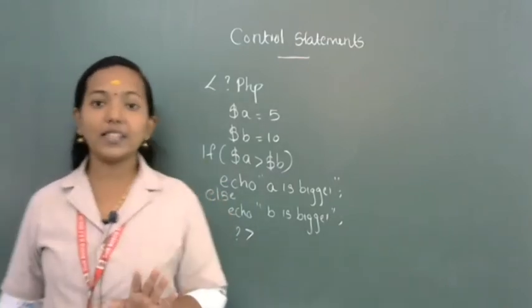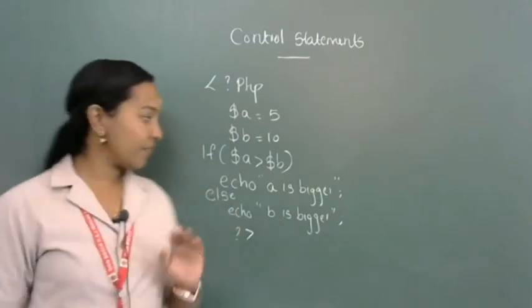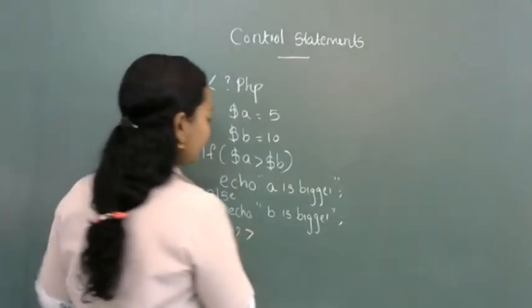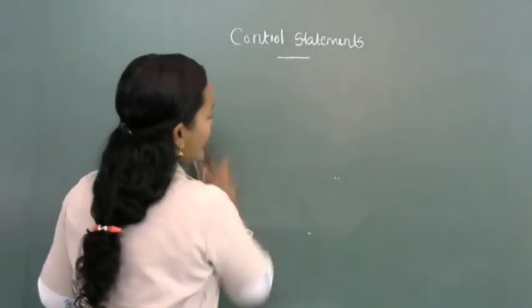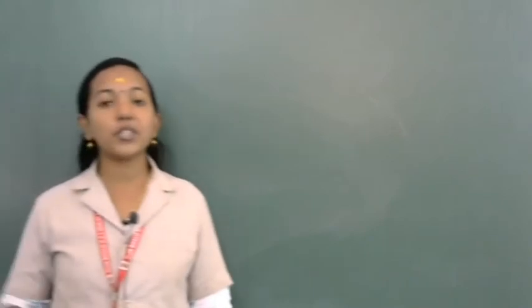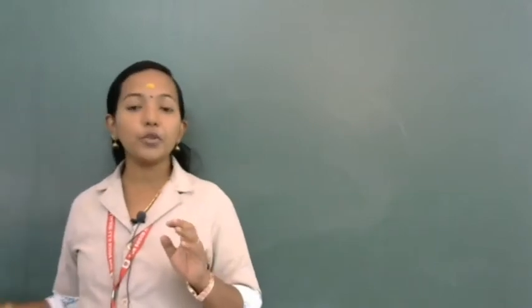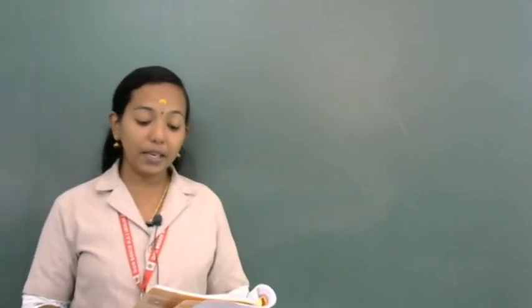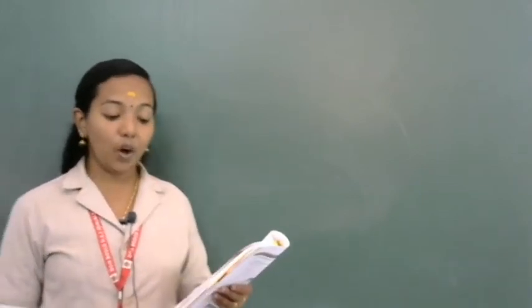Next, we know about the if else if ladder, or else if statement. Suppose you want to check 3 conditions, not 2 conditions, true or false. Here I am going to check 3 conditions. That means, find the biggest of 2 numbers. Then we can write like this.